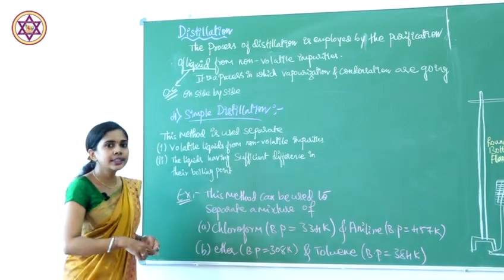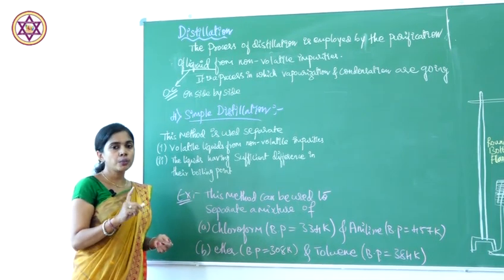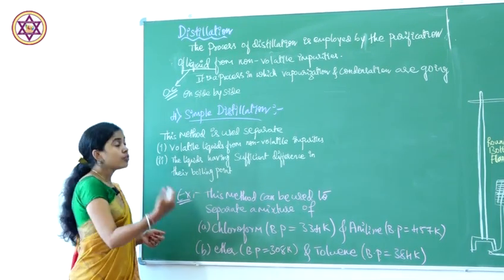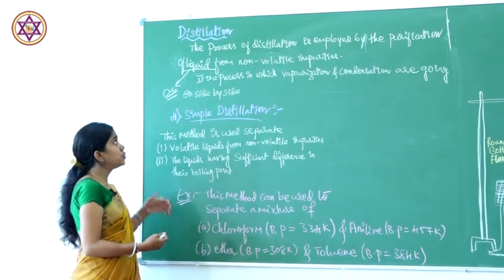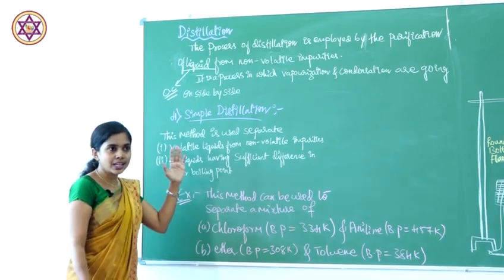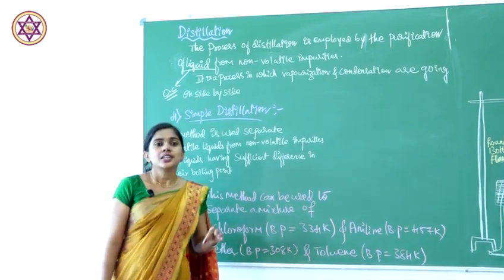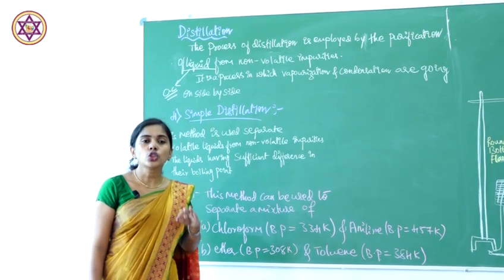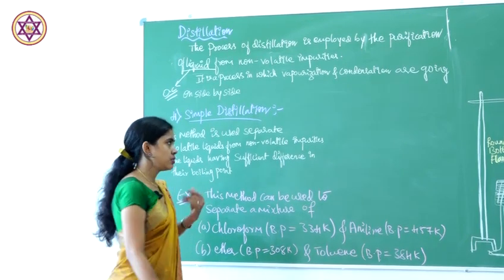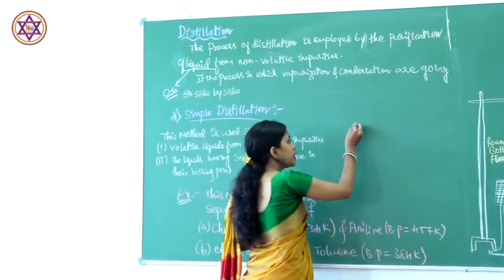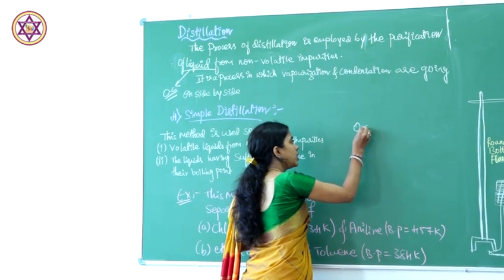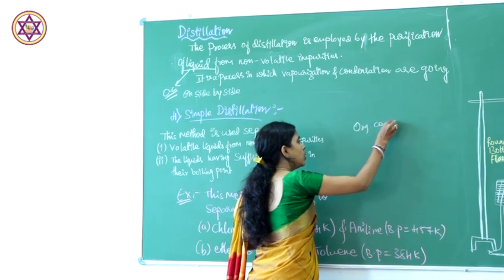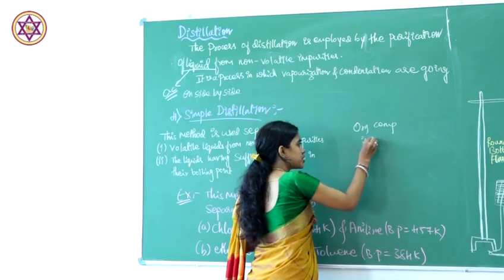Till now we studied organic compounds in the solid state. If it is a liquid, we use distillation, but it should contain non-volatile impurities.